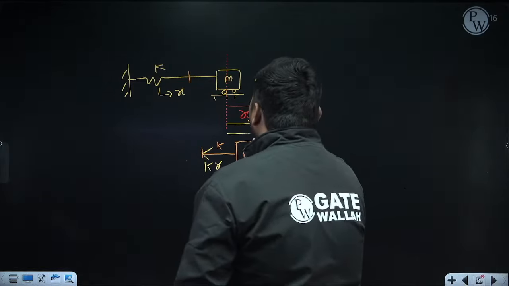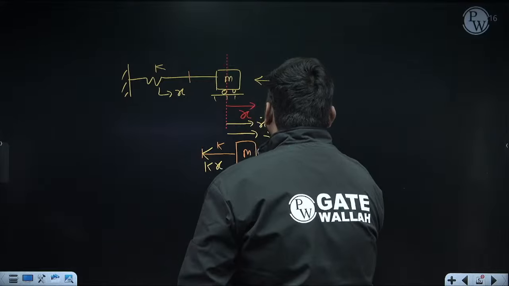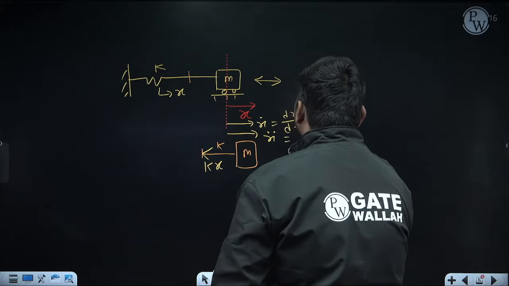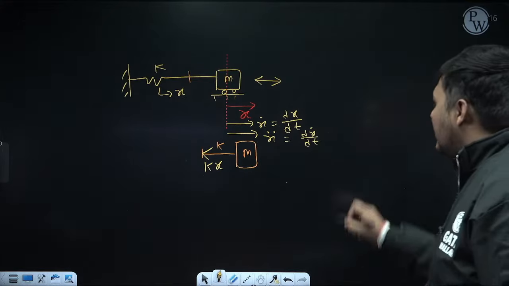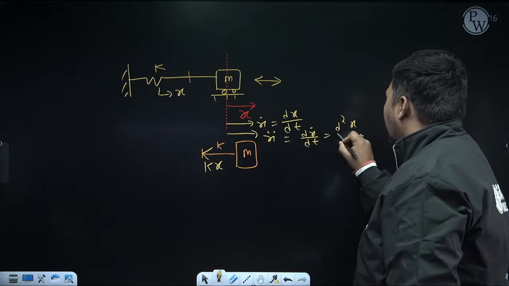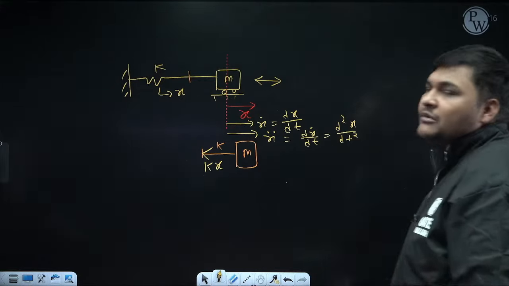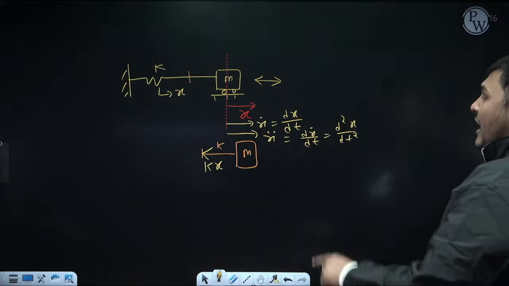Its acceleration will be x double dot. x double dot is nothing but dx dot by dt, or you can say d square x by dt square. So acceleration will be x double dot. Okay, now what about direction?